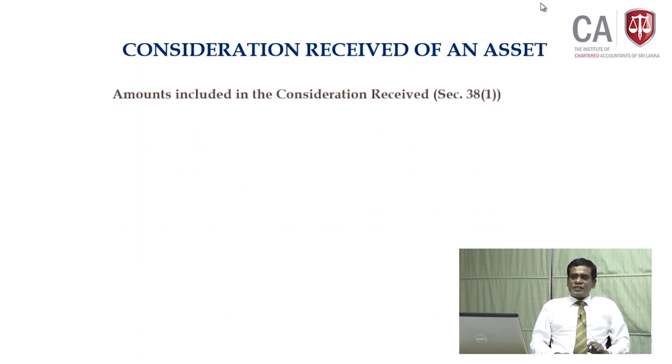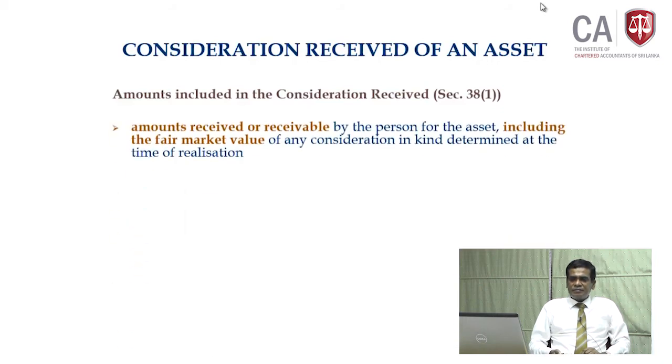So now I will come to consideration received, section 38, sale value. It is the amount received or receivable for an asset, including the fair market value of a consideration in kind, determined at the time of realization. If you have sold or realized in monetary terms, it is the amount received or receivable. If a consideration is received in kind, it is the fair market value at the time of realization.